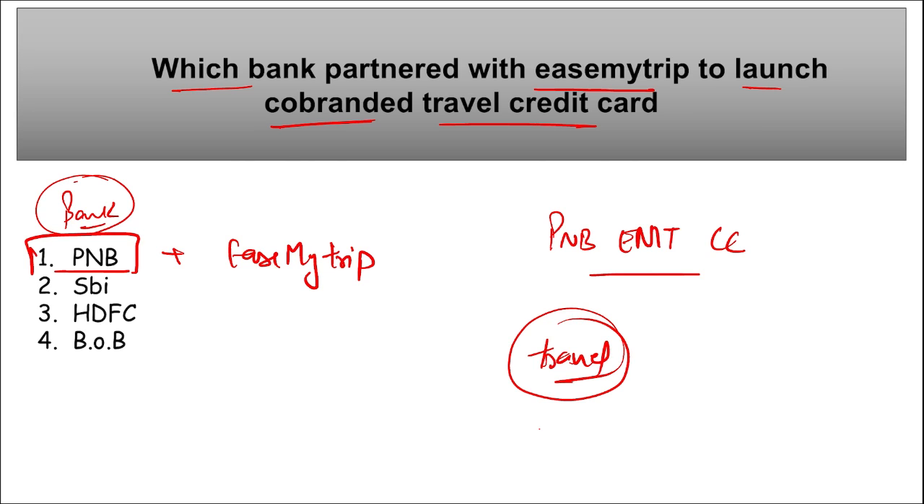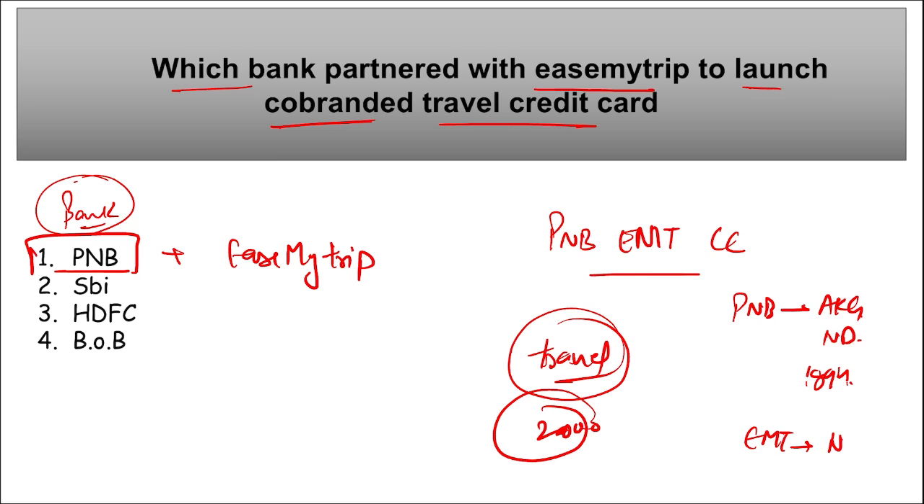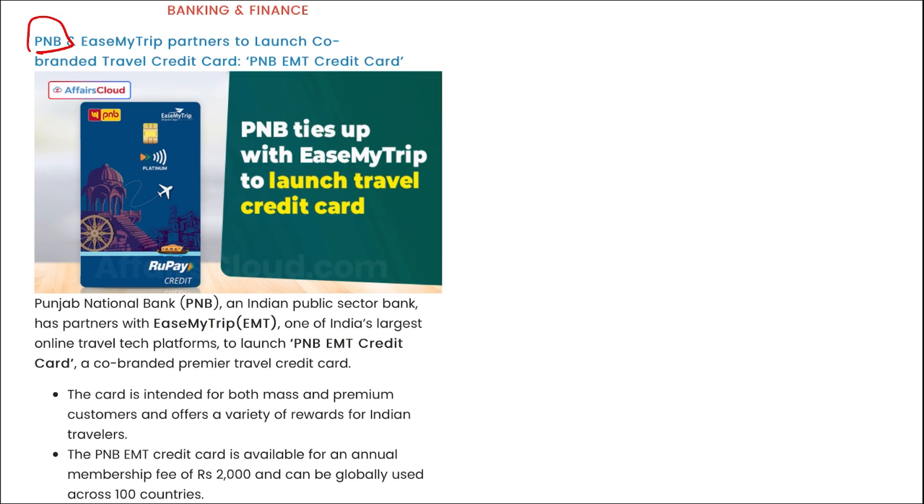And this card is available for an annual membership fee of 2000 rupees and can be globally accessed across 100 countries. If we talk about PNB, Atul Kumar Goyal is the managing director and CEO. Headquarters is in New Delhi. It was established in 1894. If we talk about EaseMyTrip, Nishant Pitti is the co-founder and CEO, and it was founded in 2008 and headquarters is in New Delhi. Next, here you can see PNB Bank and EaseMyTrip partnered together to launch this co-branded travel credit card, that is the PNB EMT credit card.